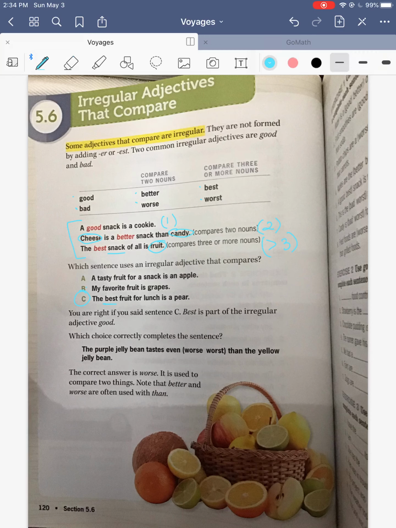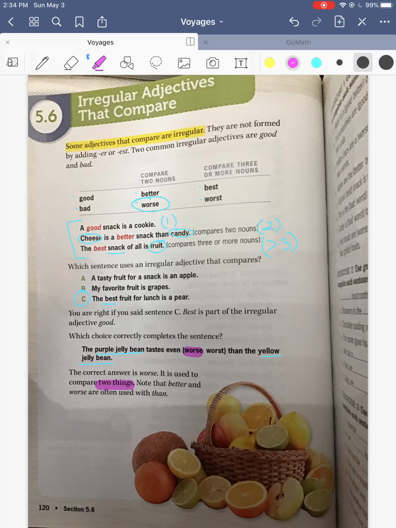Which choice correctly completes this sentence? So we need to decide if we need to use worse or worst. The purple jelly bean tastes even worse than the yellow jelly bean, or even worst. So we have the purple jelly bean, and we're comparing it to the yellow jelly bean. So that's just two things. So up here, it says if we're comparing two nouns, we need to use worse. The correct answer is worse. It is used to compare things.